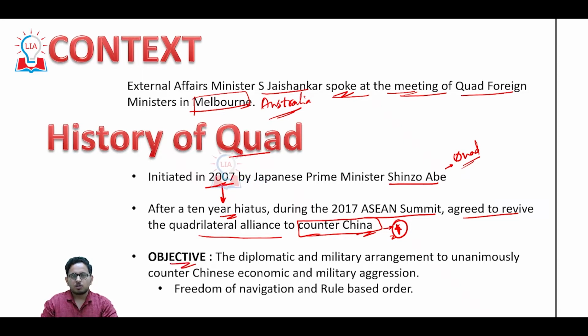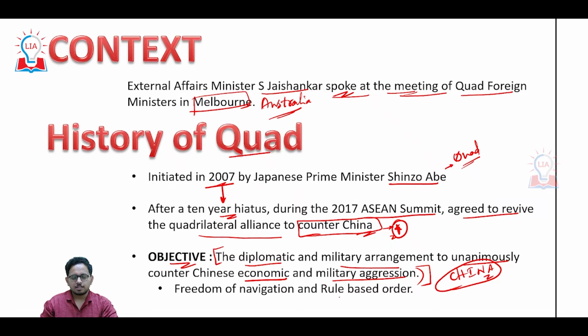Let's see what is the objective of Quad. Quad is a diplomatic and military agreement to unanimously counter Chinese economic and military aggression. This means the entire issue of constituting Quad, and its objective, revolves around a country called China.